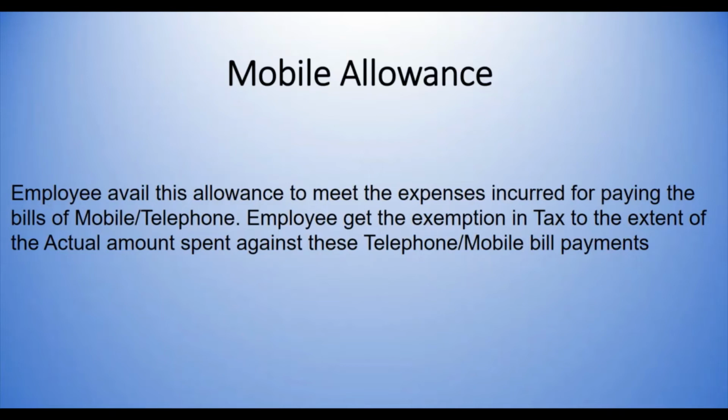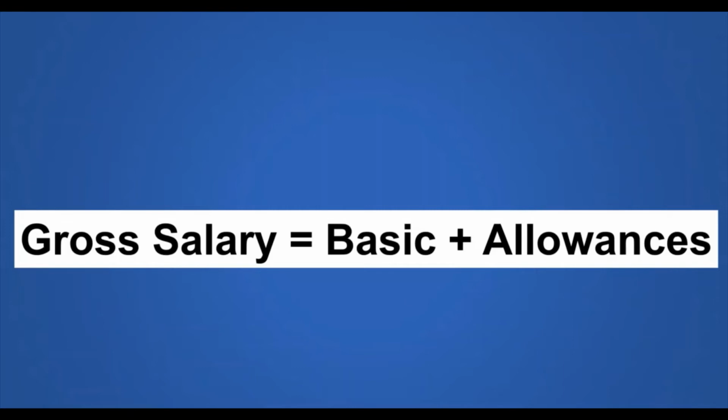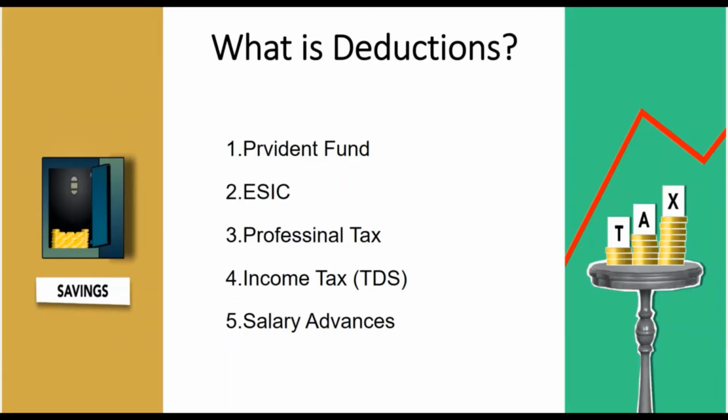Here we can say that gross salary is equal to basic plus allowances. Now what is deduction? To figure out the net payment, we subtract some amount from the gross salary. Those deductions are as below: Provident Fund, ESIC, professional tax, income tax, salary advances.